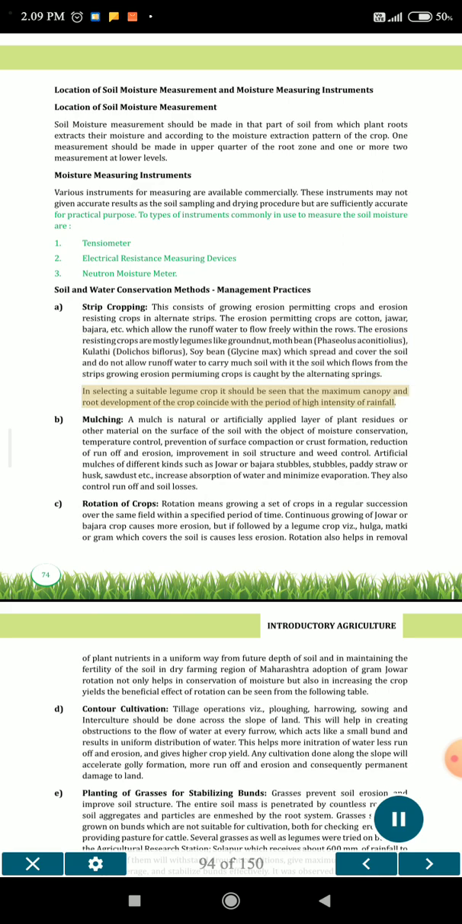In selecting a suitable legume crop, it should be seen that the maximum canopy and root development of the crop coincide with the period of high intensity of rainfall.